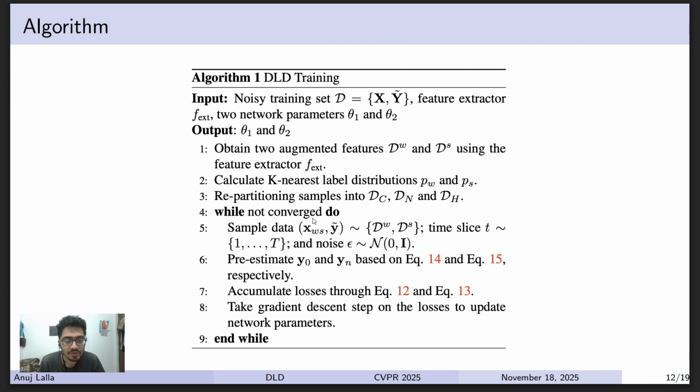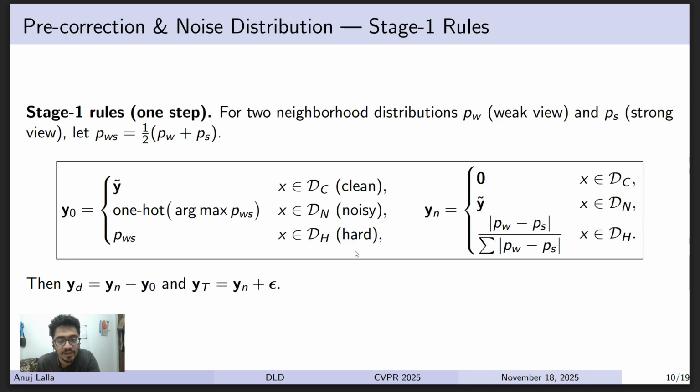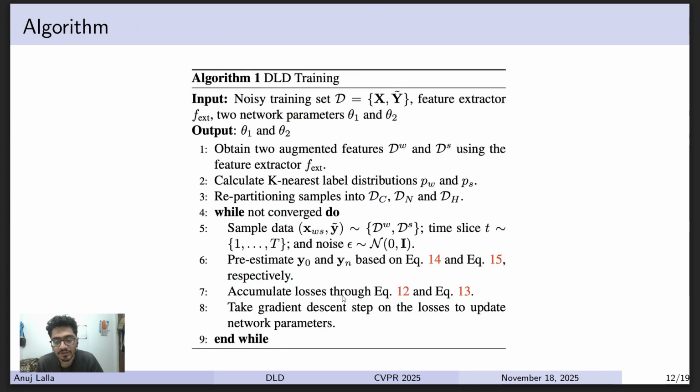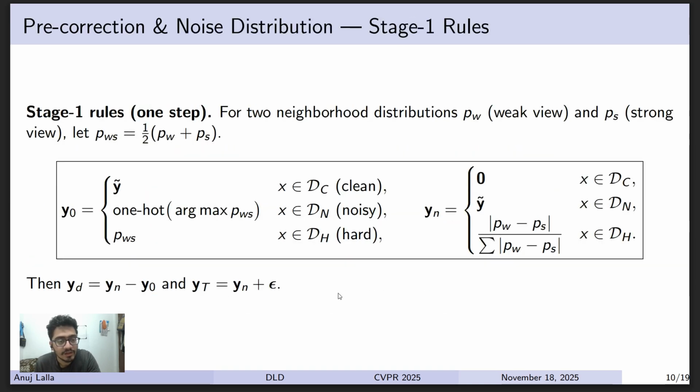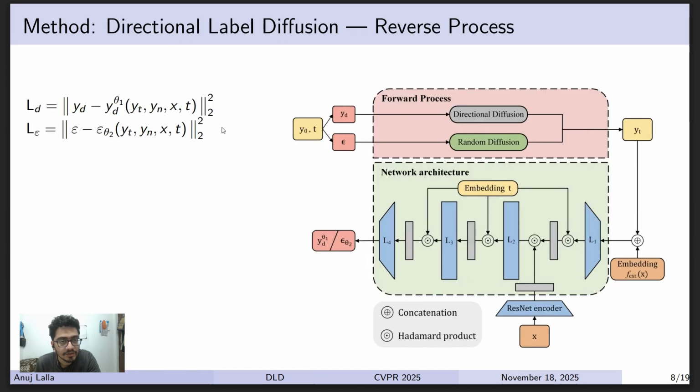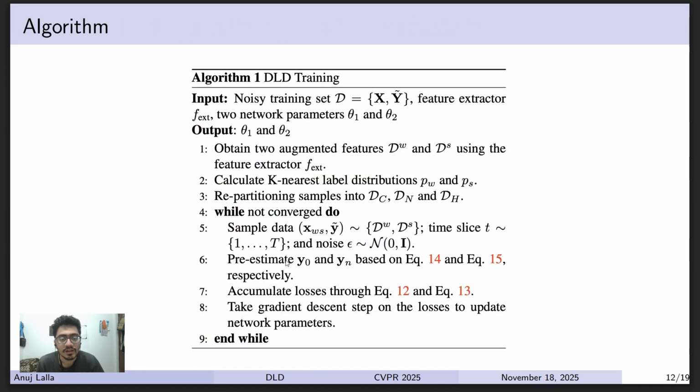And while training has not converged, we sample the data from the weakly and strongly augmented data. A time slice t, which is characteristic of any DDPM, for the forward process we just take a small time step t, and we have the equation to go from y0 to yt. We estimate y0 and yn using the preconditioning, like stated earlier. This is the preconditioning, and the losses which were explained over here, these are the loss terms. And we take gradient descent on those losses to update the network parameters.